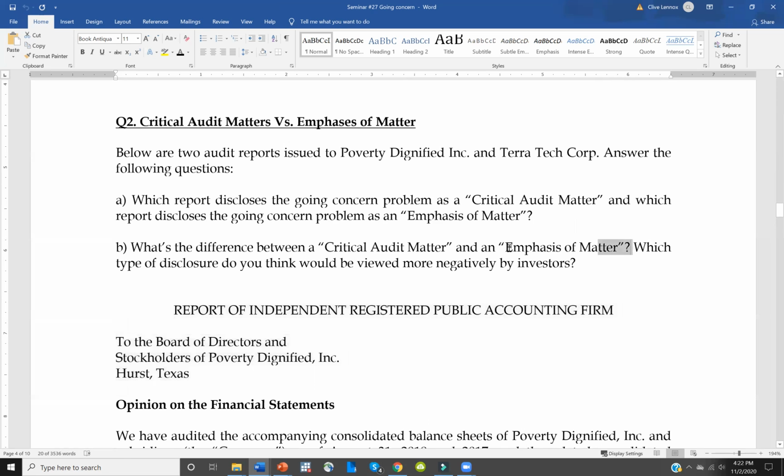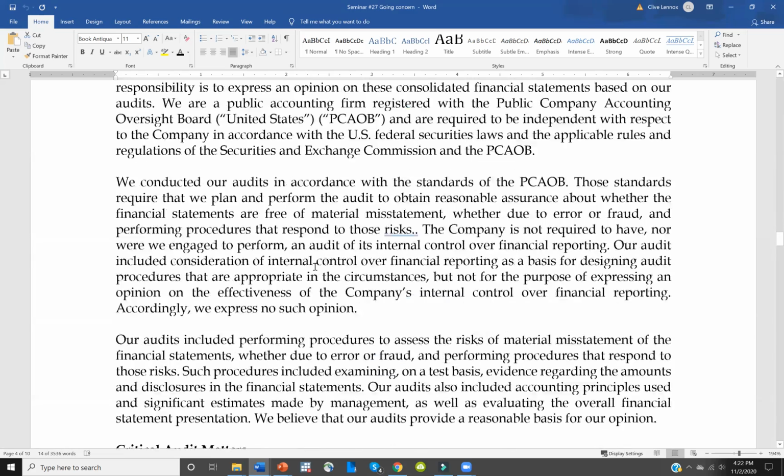That goes back to what we talked about in the previous class. And which type of disclosure do you think would be viewed more negatively by investors? Do you think investors would be more concerned about a going concern emphasis of matter or a going concern critical audit matter? Have a think about that. That's for question 2.